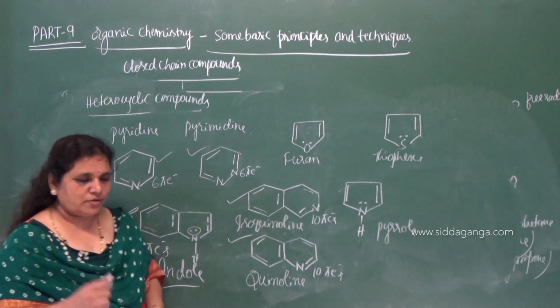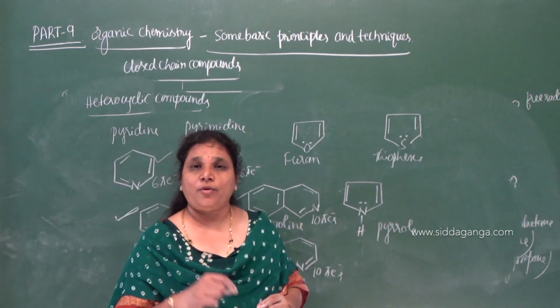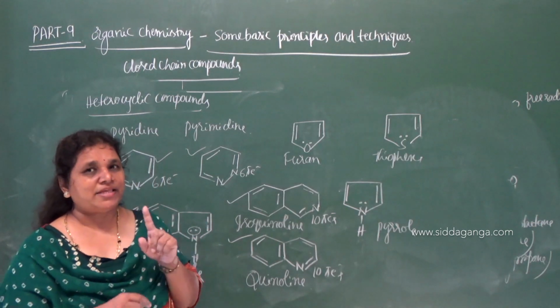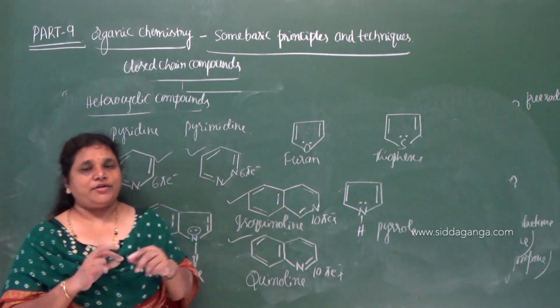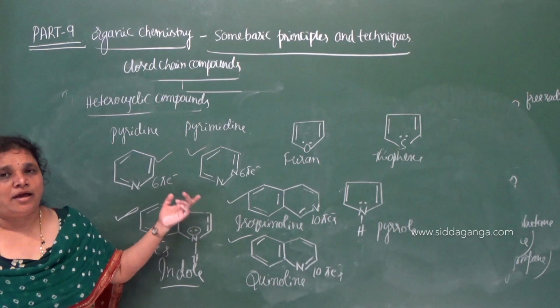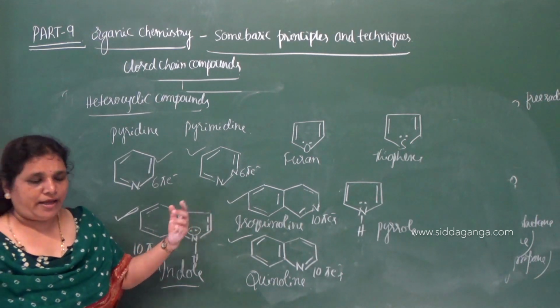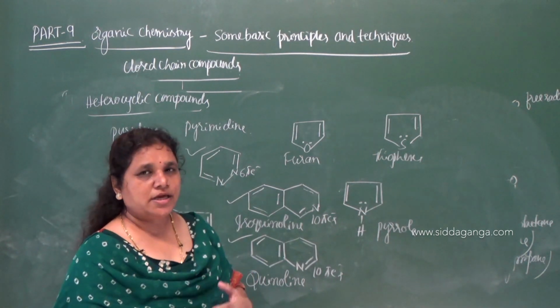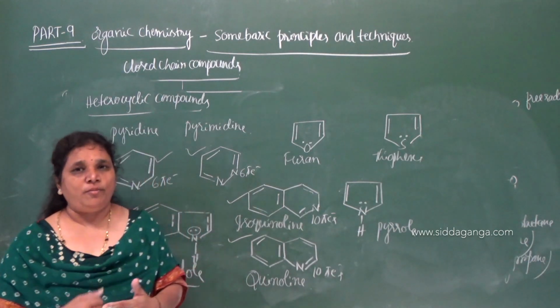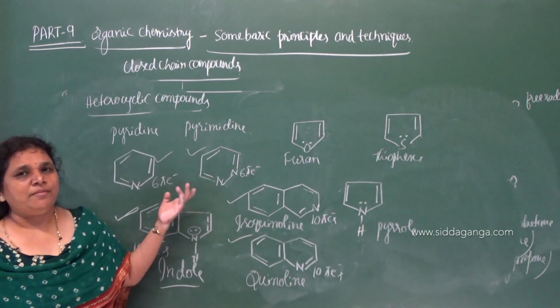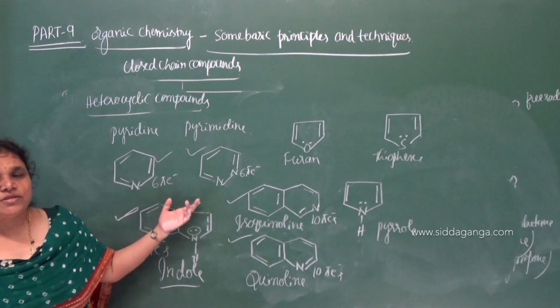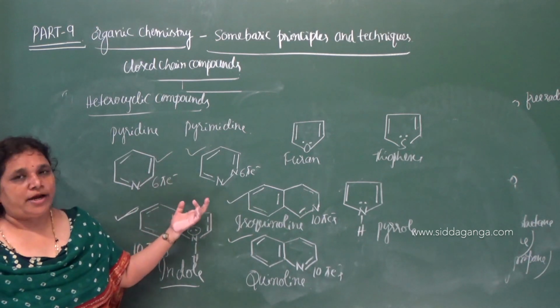The heterocyclic compounds which are aromatic but do not contain a benzene ring are called heterocyclic non-benzenoid aromatic compounds. I'll repeat the definition.